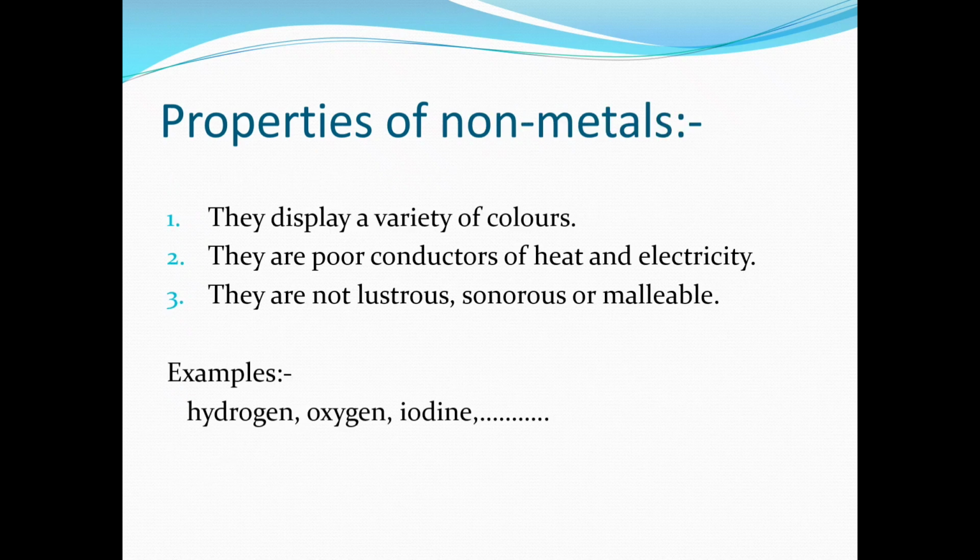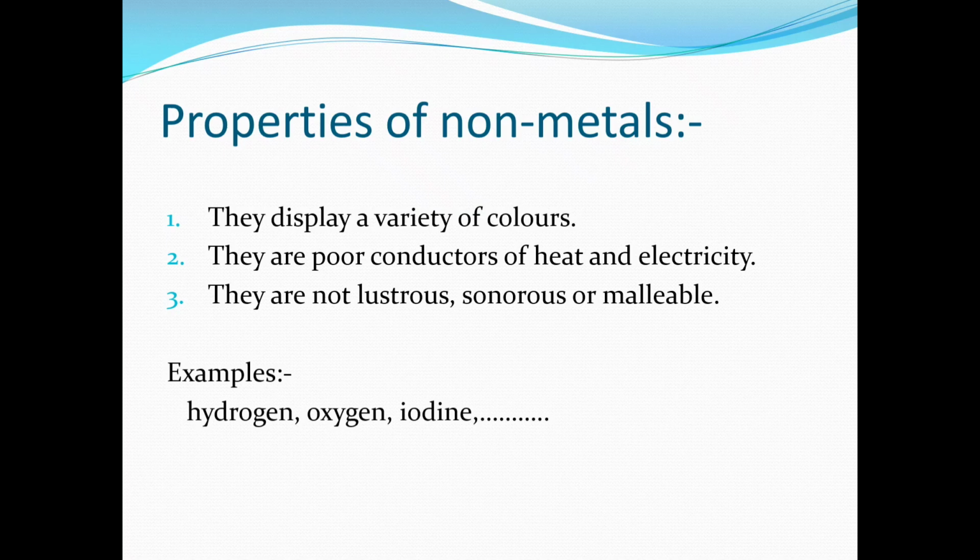Now we will see the properties of non-metals. We have seen that metals have a silvery gray or golden yellow color. But non-metals display a variety of colors. They do not exhibit just one, two or three colors that can be counted on the hand. They are poor conductors of heat and electricity. Metals conduct heat and electricity, but non-metals are poor conductors. They are also not lustrous, sonorous, or malleable.